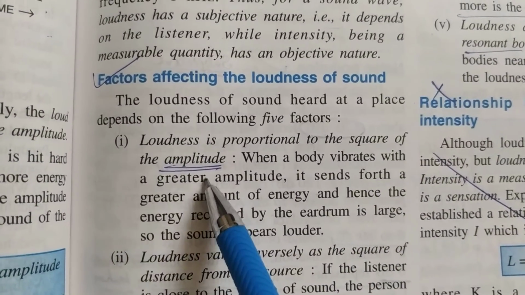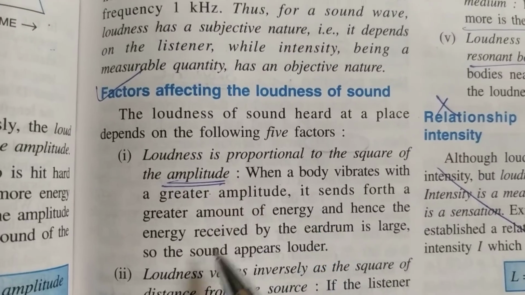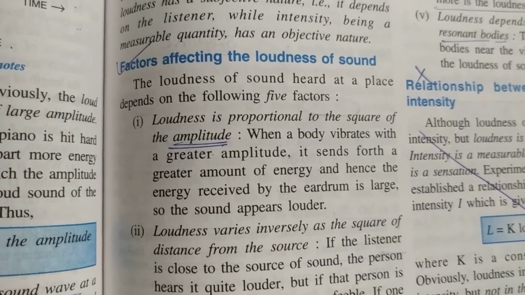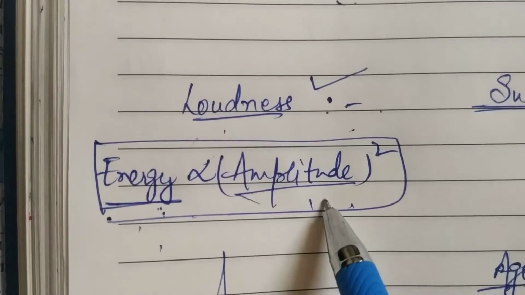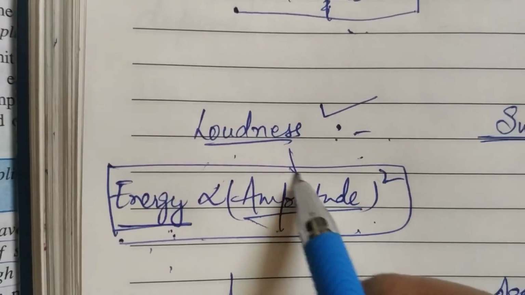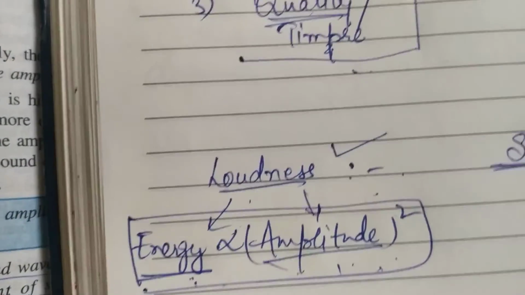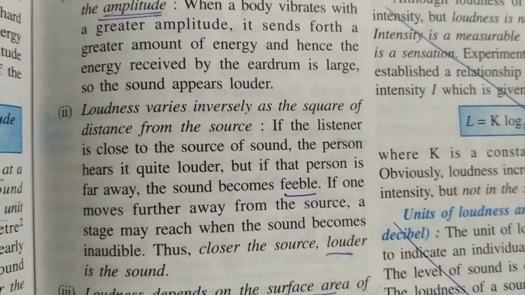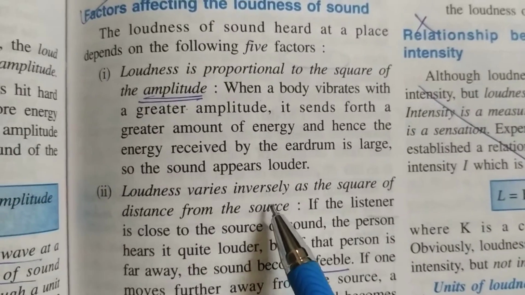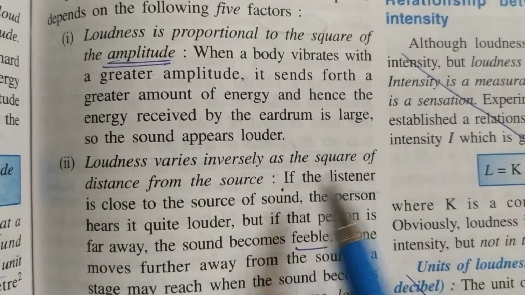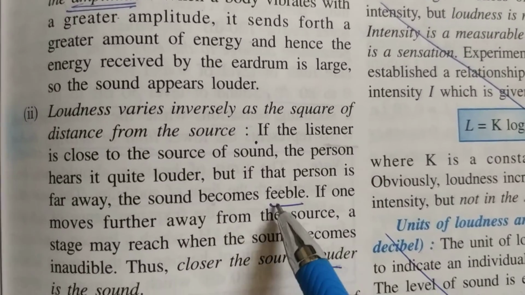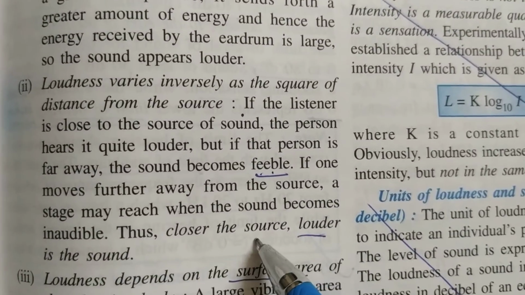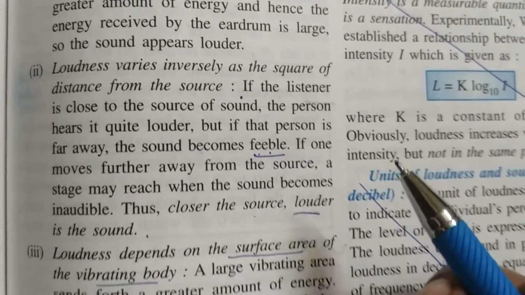Next are the factors on which sound loudness depends. Number one is amplitude. The more the amplitude, the more the loudness, because intensity or energy is directly proportional to the square of the amplitude. So more amplitude means a more energetic sound and more loudness. Then the square of distance: loudness is inversely related to the square of the distance from the source. If you are away from the source of sound, the sound will be feeble because it will be less loud, and if you are close to the sound source, it will be louder.